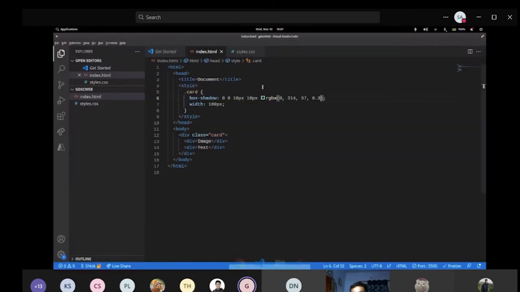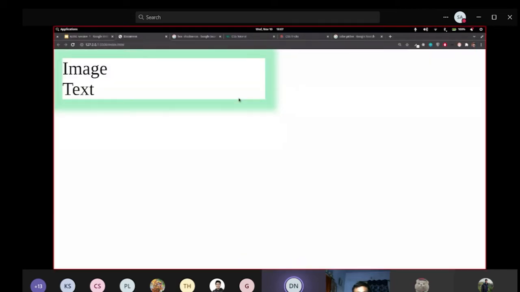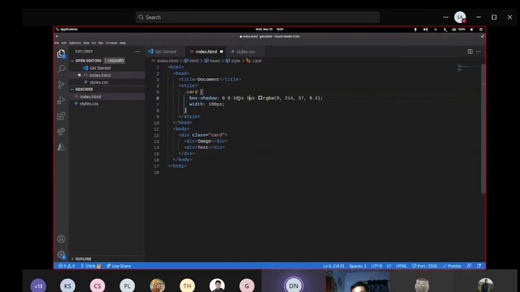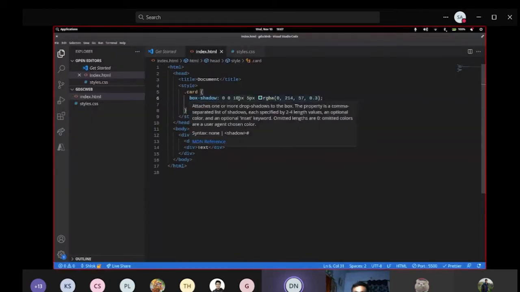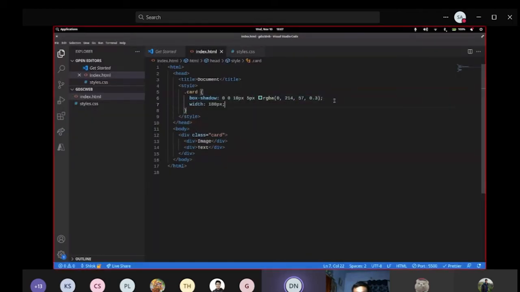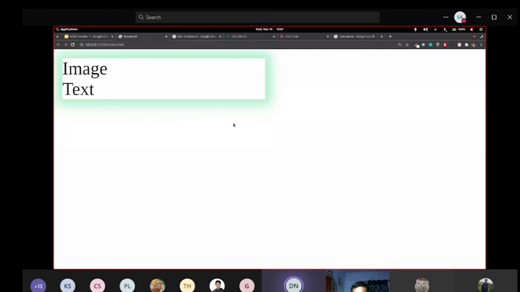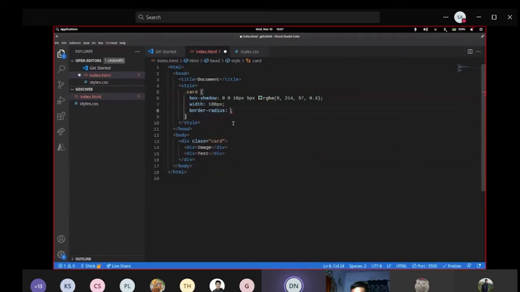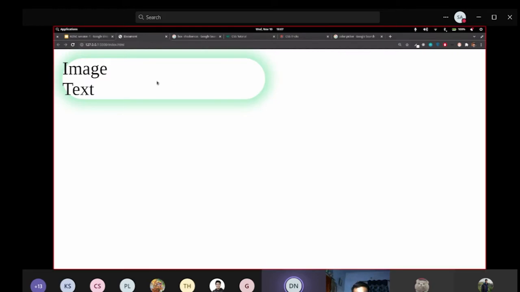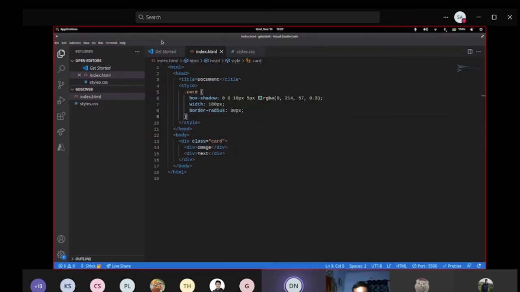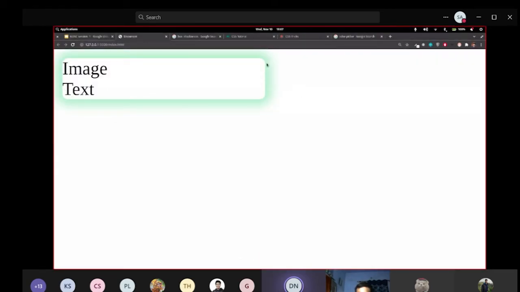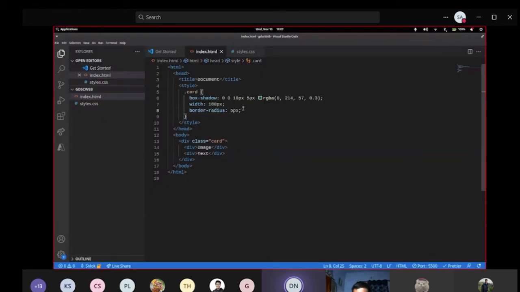So suppose I use this thing. Let me reduce the spread to 5. Okay, it's small. So let me reduce the spread to this much. Now what I'm going to do is I'll use a border radius. I want to make the box a little bit circular. So I'll use a border radius of, suppose, 30 pixels. So you can assume it as a kind of radius. Again, it's pretty large, so I'll use 5 pixels. I hope you can see the round corners, right?